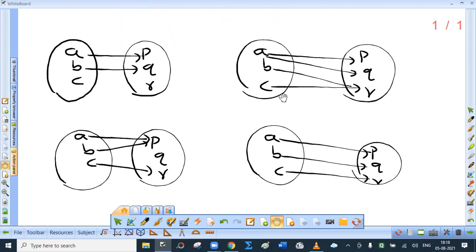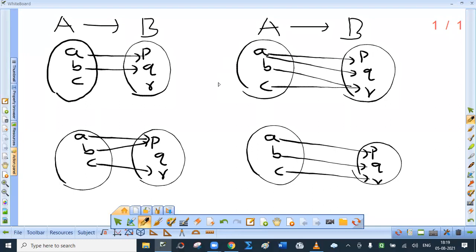Here I have shown four relations. I haven't named them. You can say that A is the first set, B is the second set. In all the four cases, you will appreciate that in each case the sets are related. That is, there exists a relation from set A to set B.